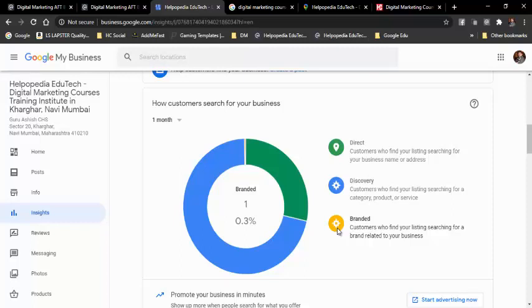Branded is something like, say you are searching for some branded courses and branded institutes, and in those searches, if you find my name, my company's name, Helpopedia, then that will come up as branded. I'll give you an example. Say I might be searching for NIIT, which is a branded institute.